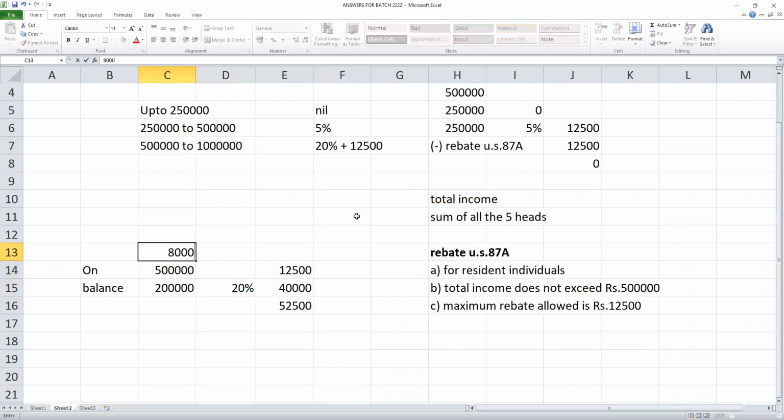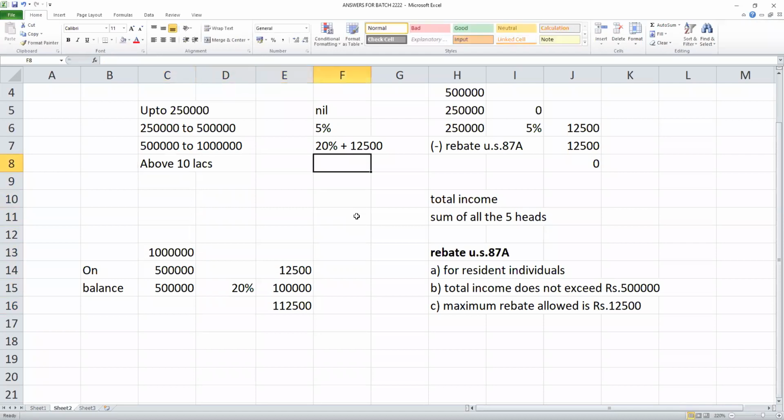Suppose 8 lakhs: 5 lakhs, 12,500, balance 20%. 9 lakhs: 5 lakhs, 12,500, balance 20%. This is your tax. 10 lakhs: 5 lakhs, 12,500, balance 5 lakhs at 20%, 1 lakh, 12,500. Above 10 lakhs, now the next slab, students.